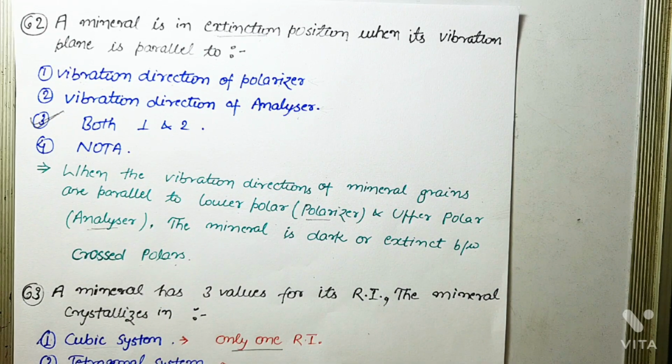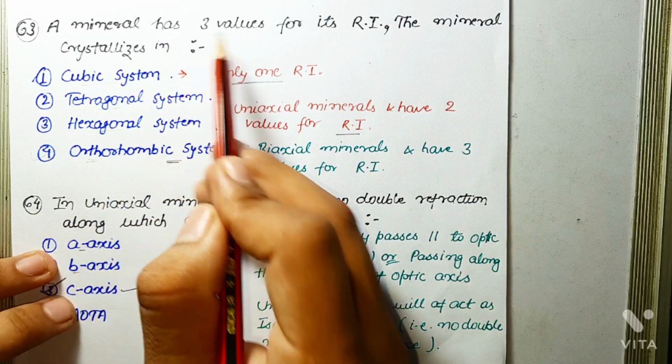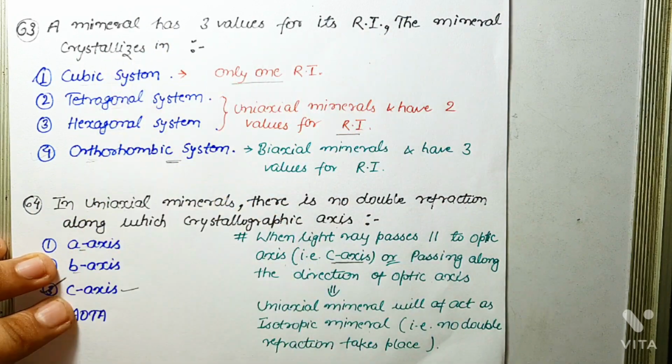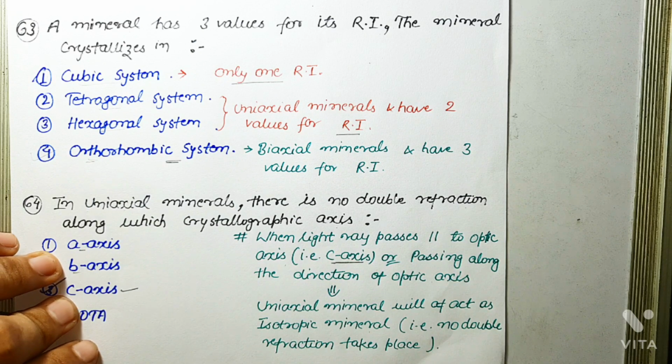Okay, the next question is, a mineral has three values for its refractive indices. The mineral crystallizes in which system? Okay, so to answer this question, first you should know which minerals have three values of refractive indices. All those minerals which are biaxial in nature have three values of refractive indices. All those minerals which are uniaxial in nature have two values of refractive indices, and all those minerals which are isotropic in nature have only one refractive index.